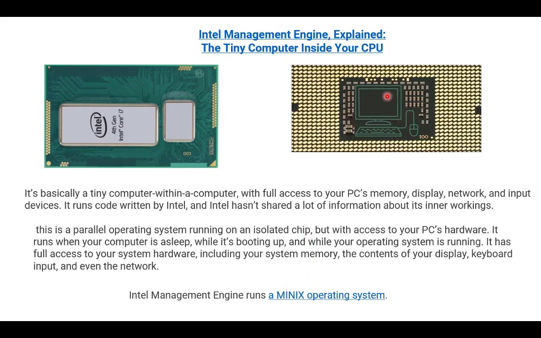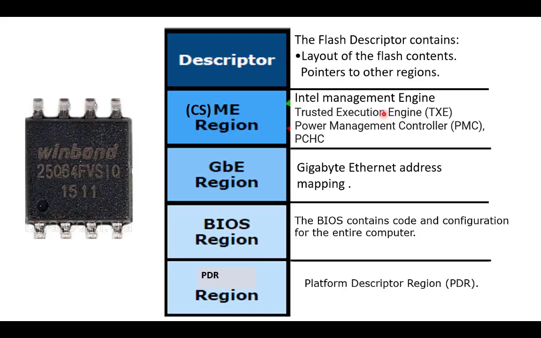This CPU is basically used for security purposes, because in newer generation laptops there are a lot of threats and a lot of hacking going on. So for data and system security, this processor is used inside the processor.